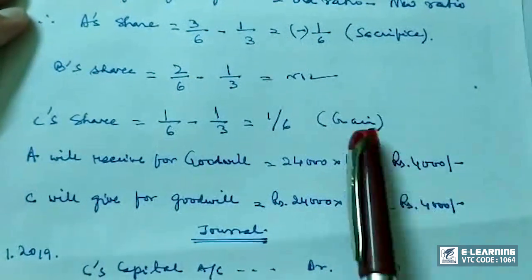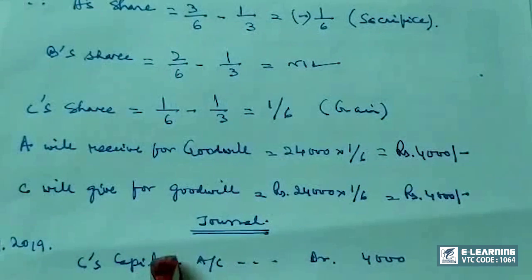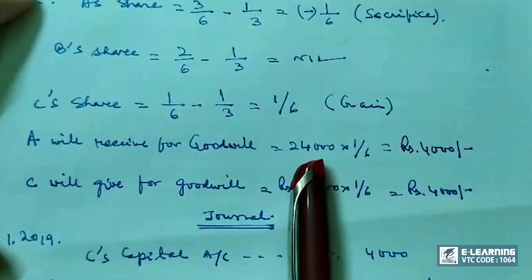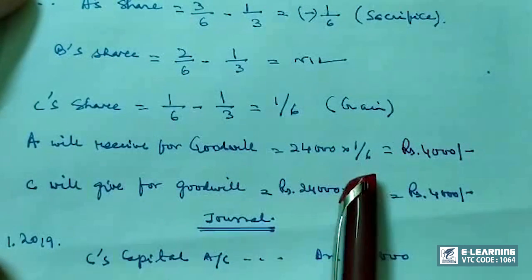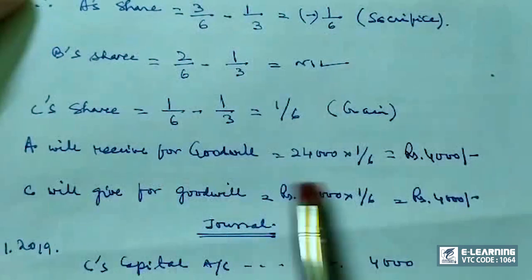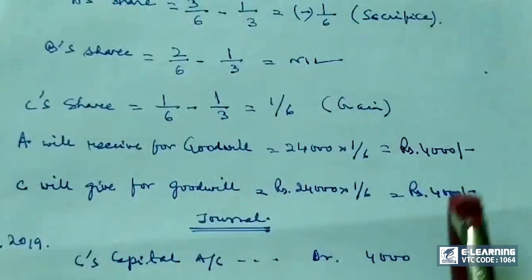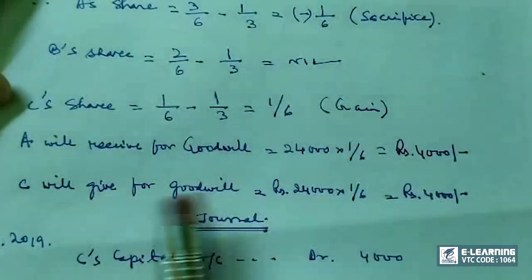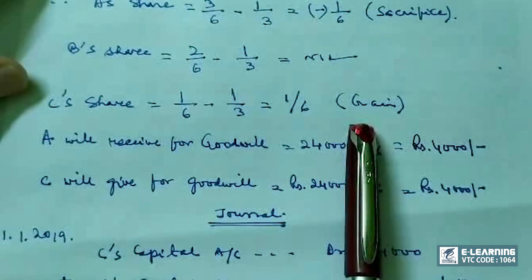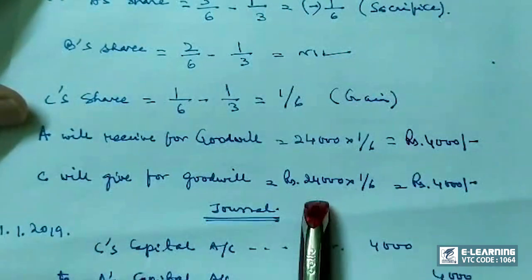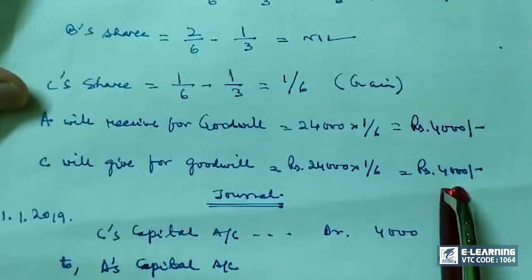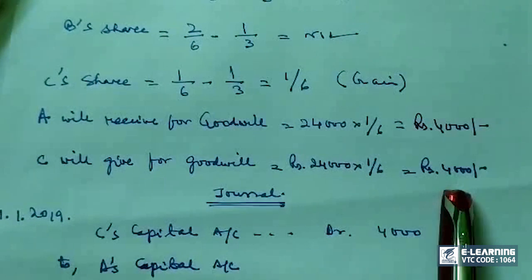Just now we have studied what needs to be done. A will receive for goodwill. Goodwill is valued at rupees 24,000. He is sacrificing 1/6, so 24,000 into 1/6 is 4,000 rupees. A will receive for goodwill because he is sacrificing, so he will get rupees 4,000. And C will give for goodwill because he is gaining. C will give 24,000 into 1/6, rupees 4,000. He will give this to A.